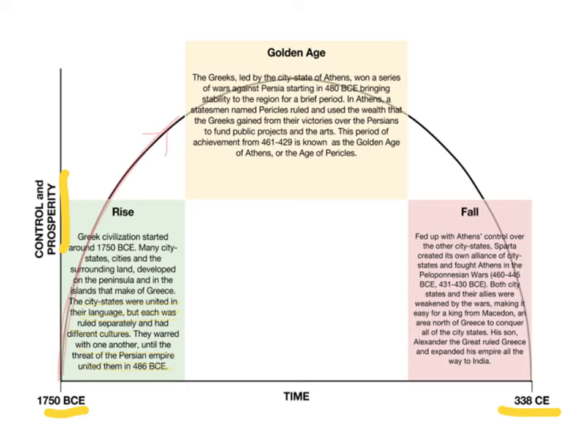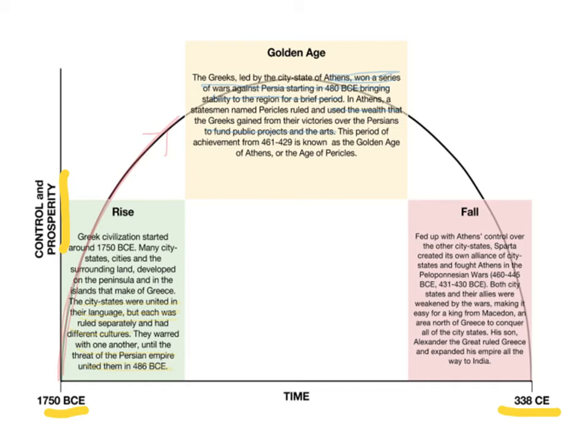Golden Age. The Greeks, led by the city-state of Athens, won a series of wars against Persia starting in 480 BCE, bringing stability to the region for a brief period. In Athens, a statesman named Pericles ruled and used the wealth that the Greeks gained from their victories over the Persians to fund public projects and the arts.